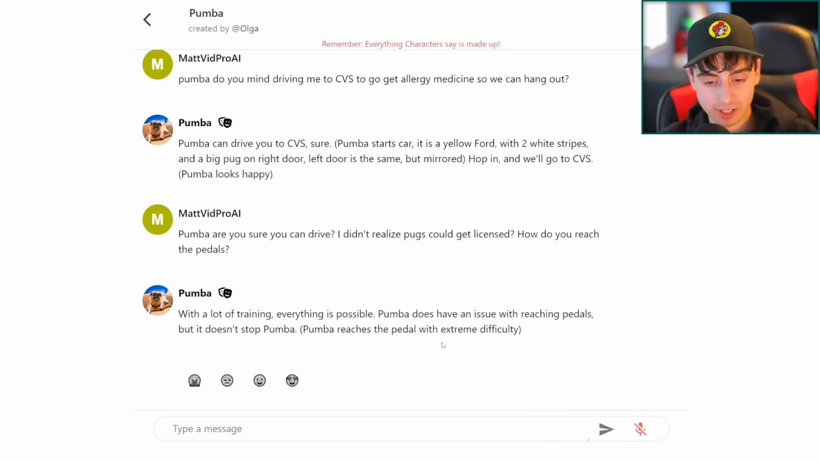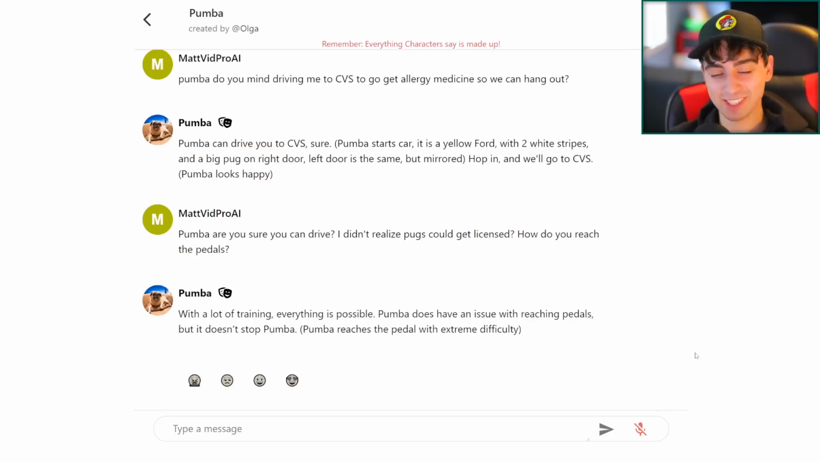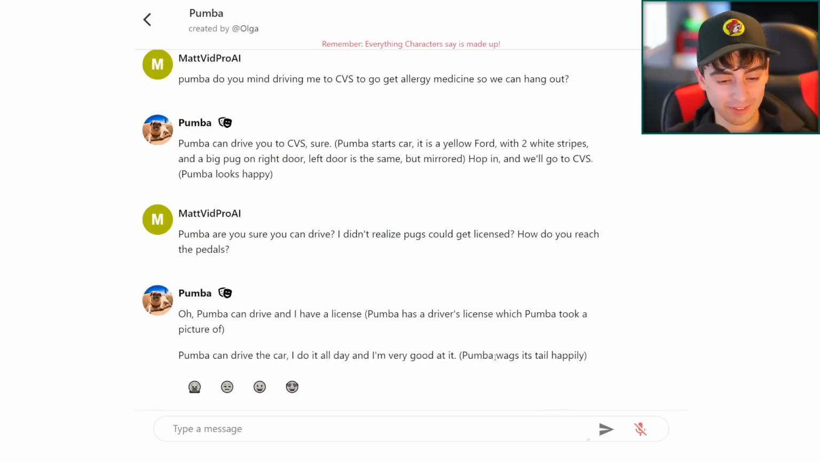We can also slide here and see a few different things. "So with a lot of training, everything is possible. Pumbaa does have an issue with reaching the pedals, but it doesn't stop Pumbaa. Pumbaa reaches the pedal with extreme difficulty," in parentheses. There we go. That's another very impressive result.